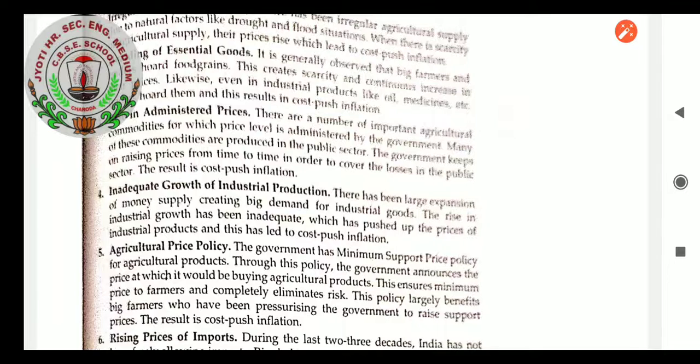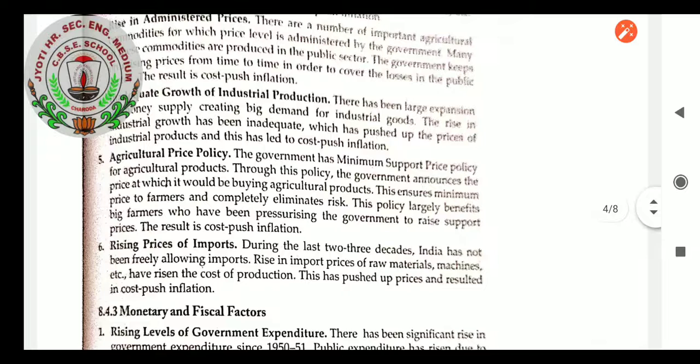The demand for raw materials will increase as the number of industries increases. When the demand for raw materials increases, definitely the prices will increase. When input prices increase, definitely output will have a higher price. And that will again create cost push inflation. That is the meaning of inadequate growth of industrial production. Agricultural price policy.